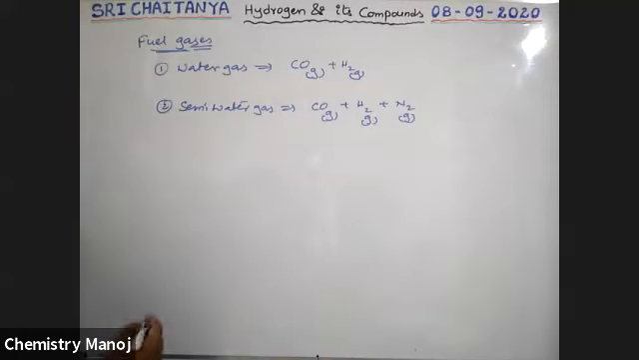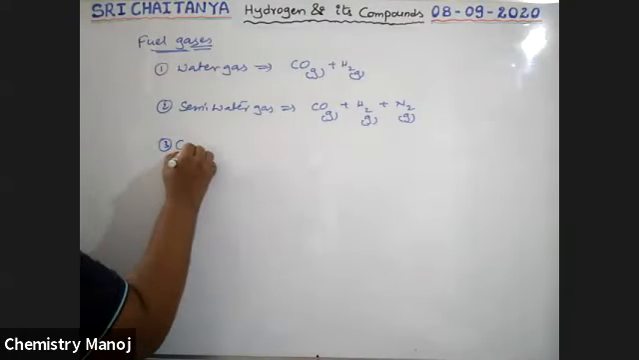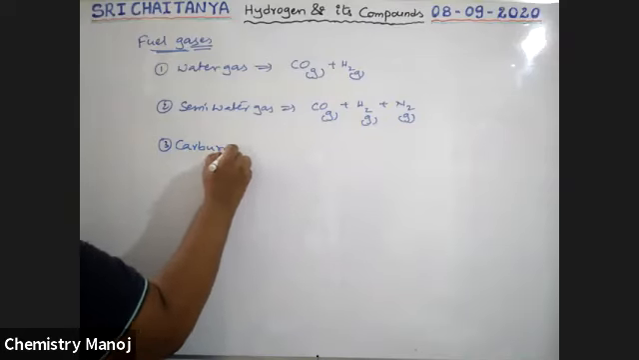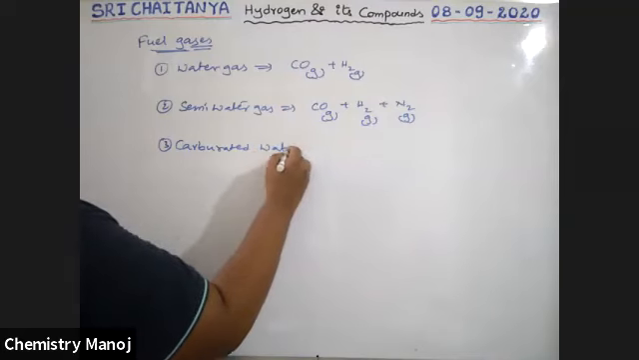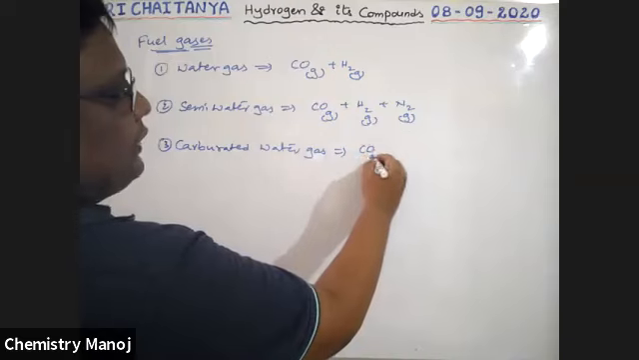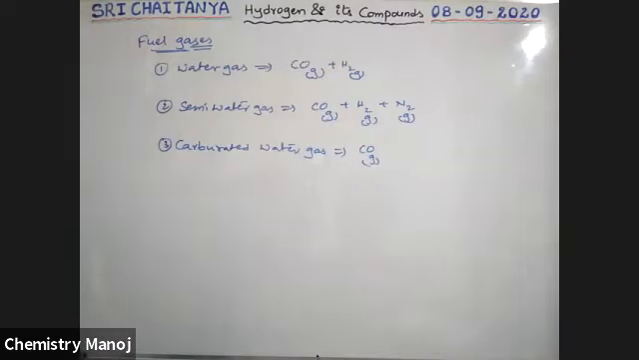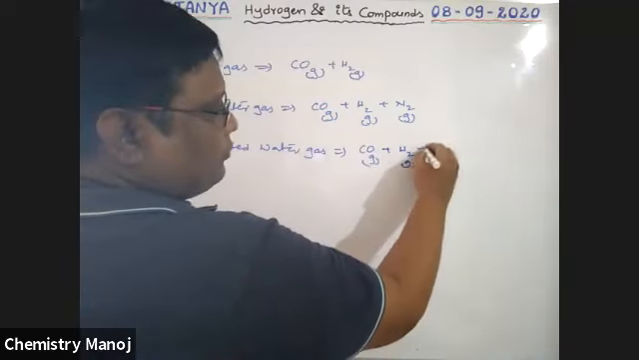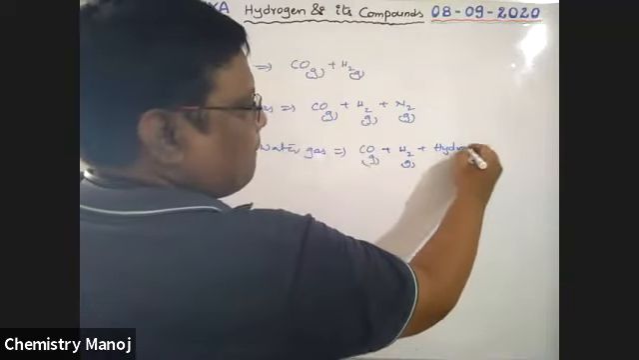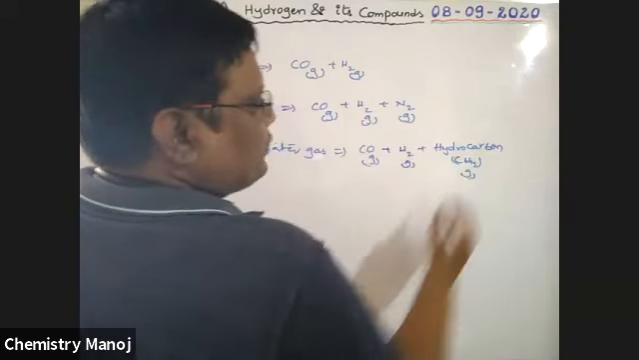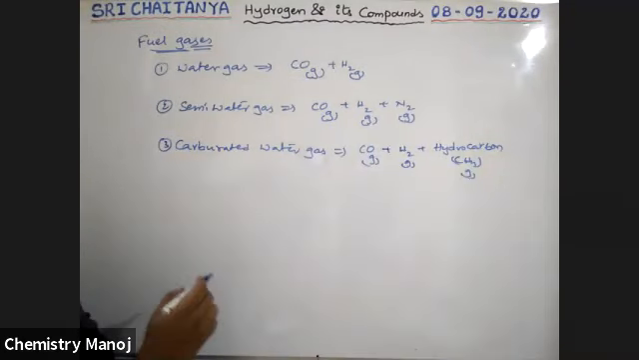Next, carbureted water gas. What is that? Carbon monoxide, a gas, and hydrogen, along with hydrocarbons, just like methane. That mixture is called carbureted water gas.